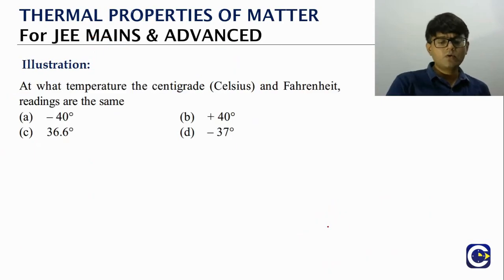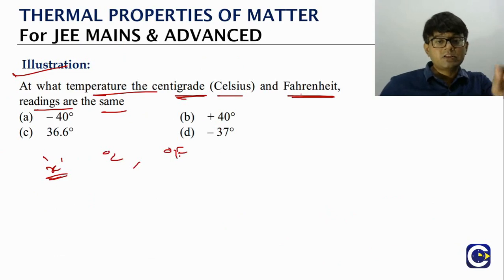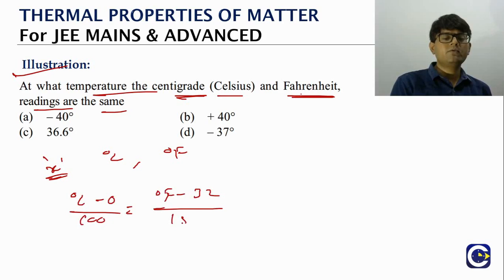Now we'll look at one sample question. At what temperature are the centigrade, meaning the Celsius scale, and Fahrenheit readings going to be the same? Meaning if X is the temperature reading on the Celsius scale, the value of the temperature reading on the Fahrenheit scale will also be the same. So we have to tell what the temperature is. How do we do it? What is the relation we have? °C minus 0 by 100 is equal to °F minus 32 by 180, right? So on both temperature scales, it must be the same.